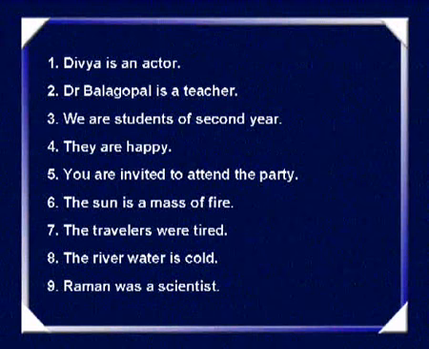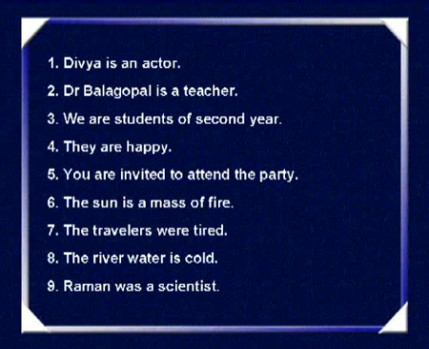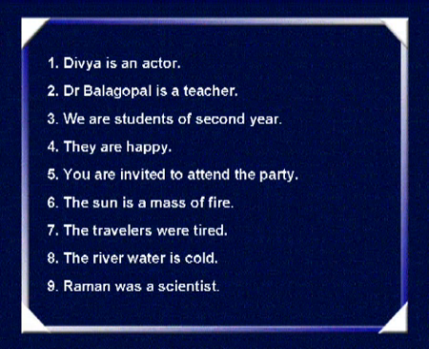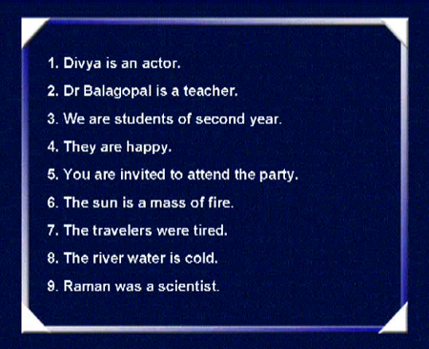Look at the slide. It gives you some sentences. Divya is an actor. Dr. Balagopal is a teacher. We are students of second year. They are happy. You are invited to attend the party. The sun is a mass of fire. The travellers were tired. The river water is cold. Raman was a scientist. As I said earlier, all these sentences use the be verb in different forms.